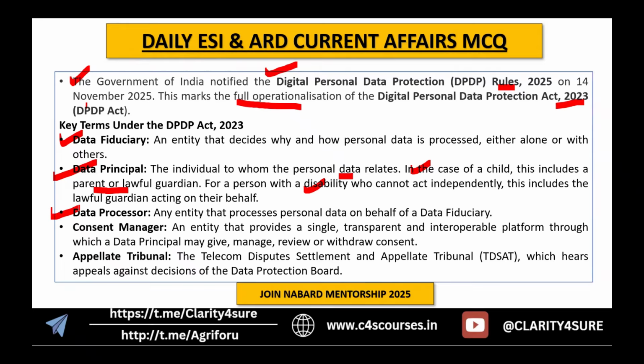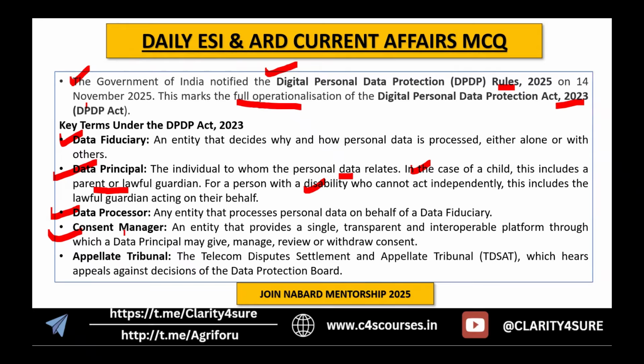Then the data processors: any entity that processes personal data on behalf of data fiduciaries. Then the consent manager: an entity that provides a single transparent interoperable platform through which a data principal may give, manage, review and withdraw consent.